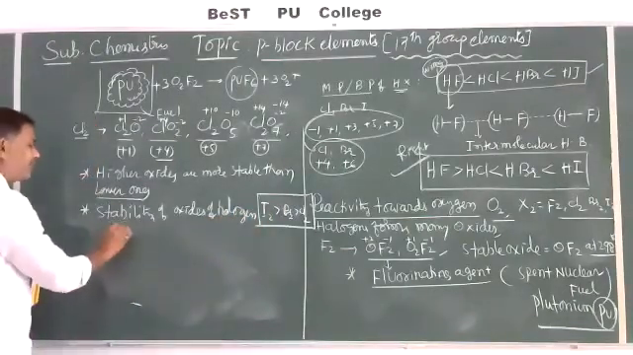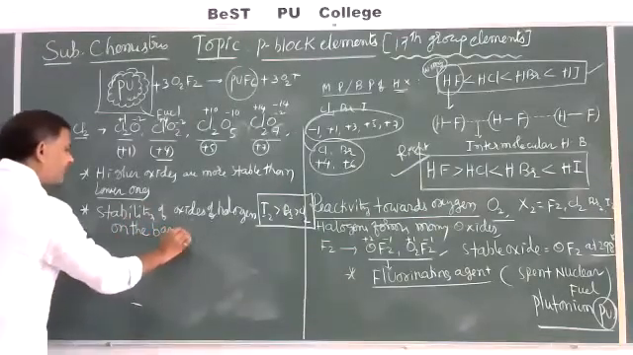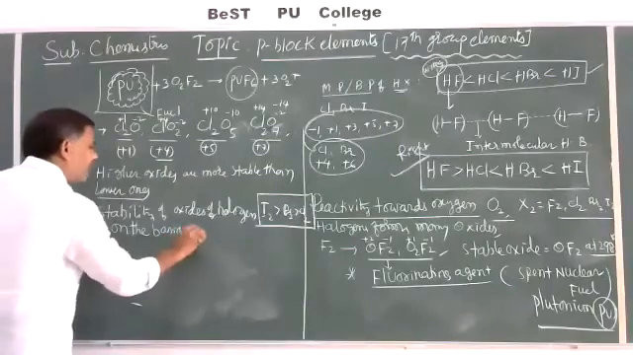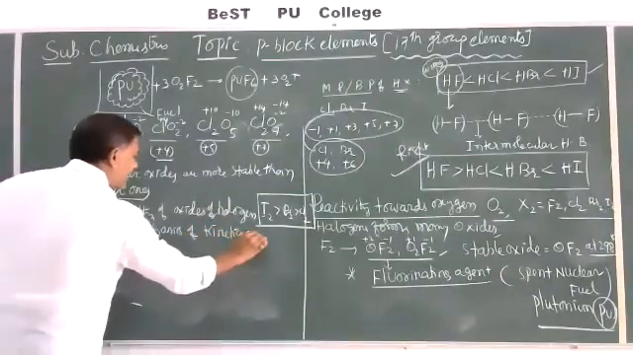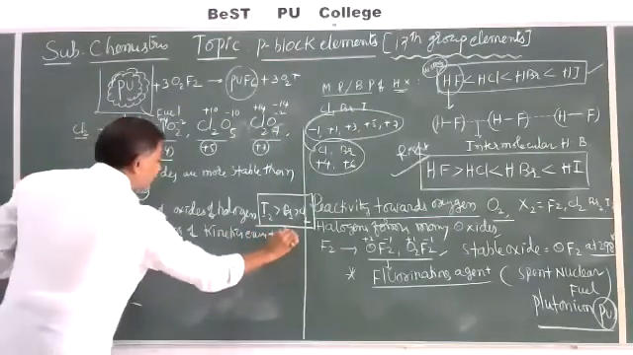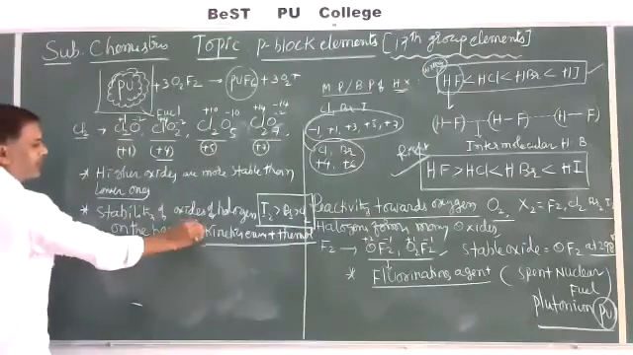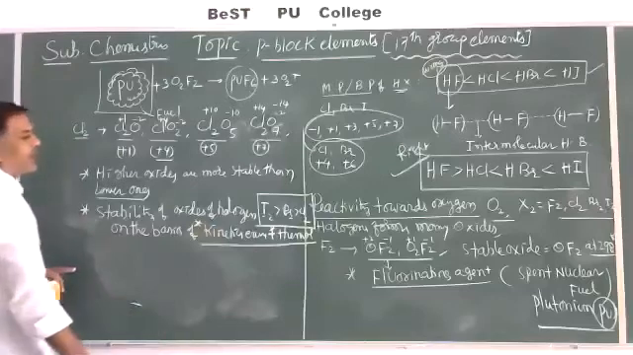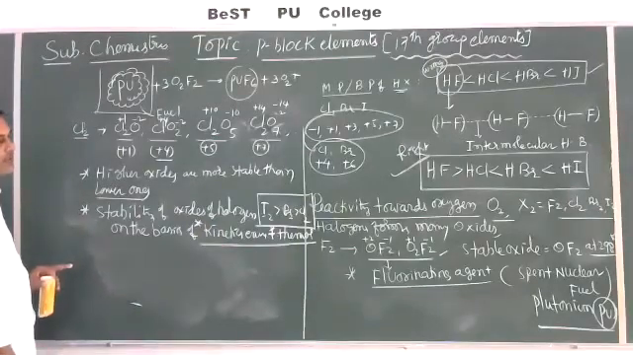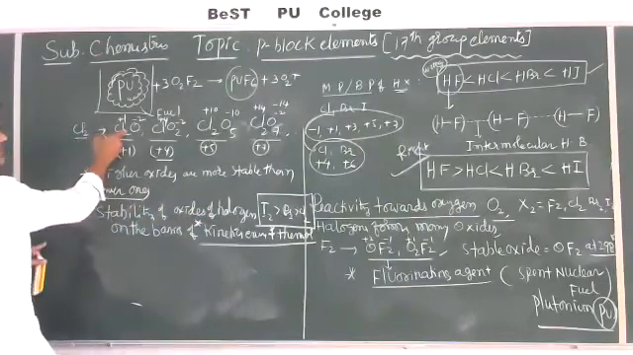This stability is explained on the basis of kinetic properties as well as thermodynamic properties. On the basis of kinetic and thermodynamic properties, the stability order is I2 greater than Br2 greater than Cl2. So anyhow, Cl2 shows like this.